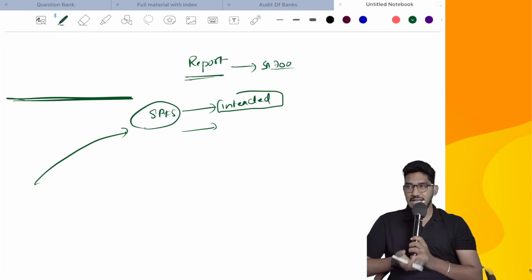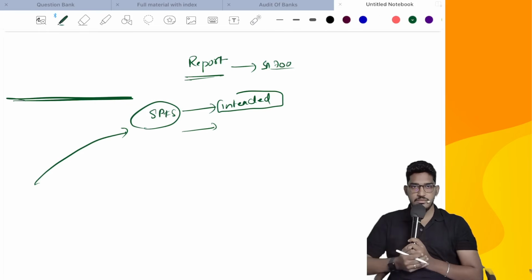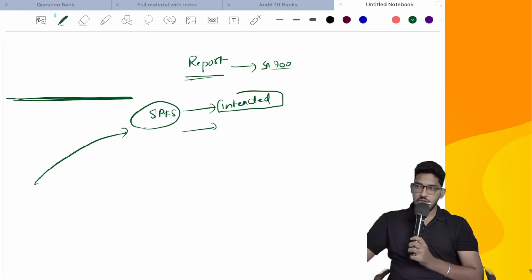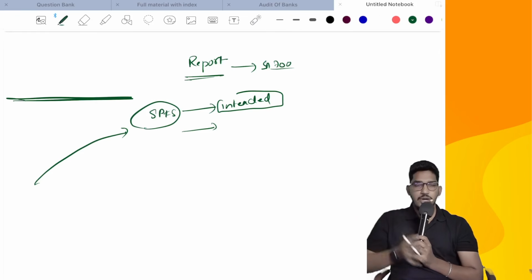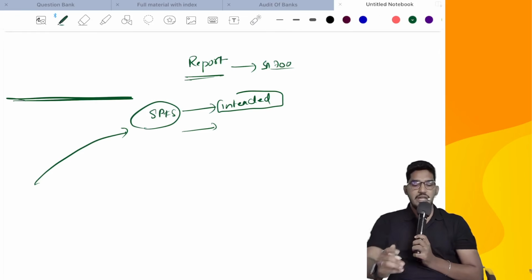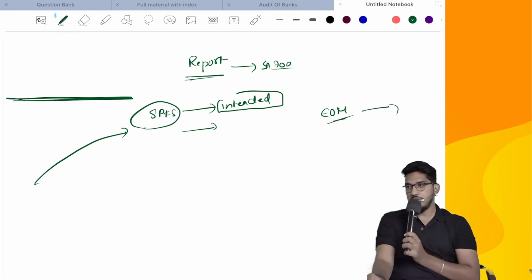Don't you think we have to highlight this information? Boss, these financial statements and this audit report are only for so and so intended user, so and so specific purpose. This is not for everybody. Don't rely on this. We have done it only for the requirements of a specific user for a specific purpose. You have to highlight this information in the auditor's report, and SA800 says that you can use the emphasis of matter paragraph to highlight this information.